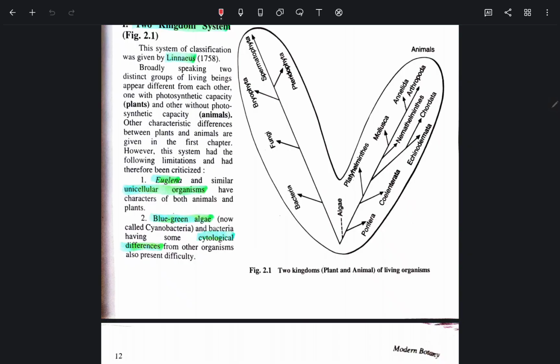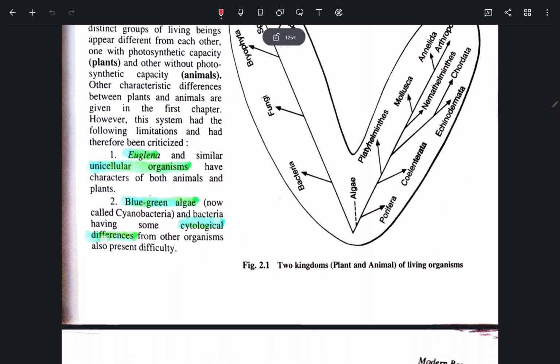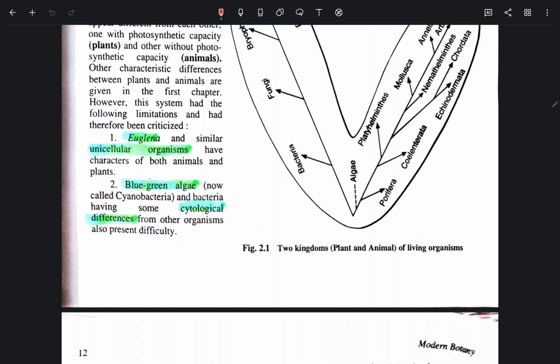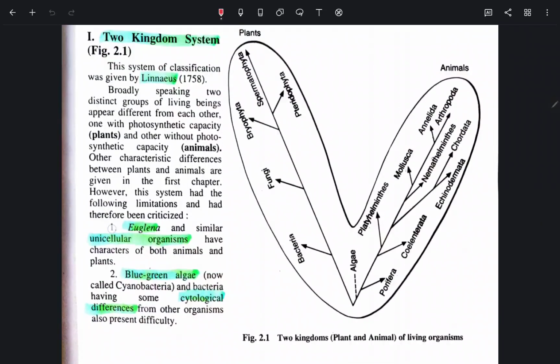Euglena and similar unicellular organisms have characters of both animals and plants. Blue-green algae, now called cyanobacteria, and bacteria have some cytological differences from other organisms. So this picture shows the two kingdoms of living organisms, plant and animal.